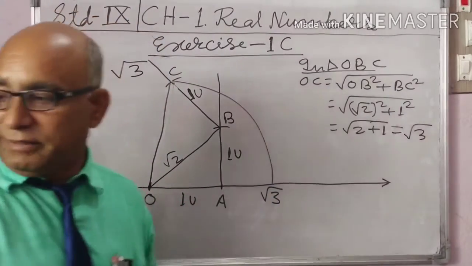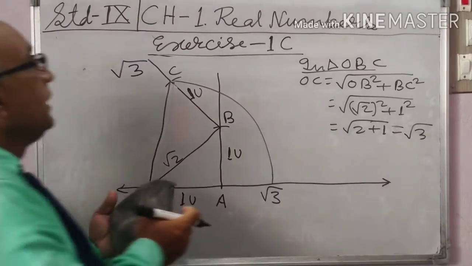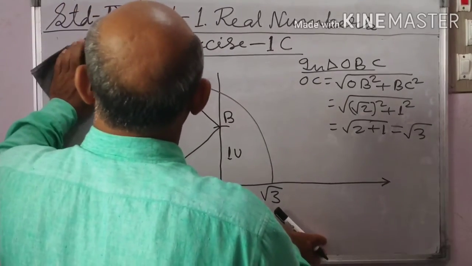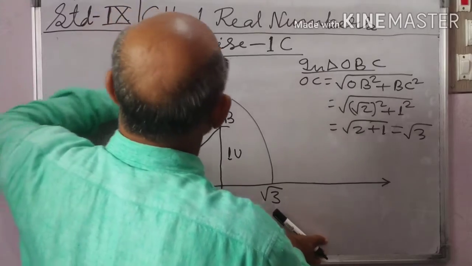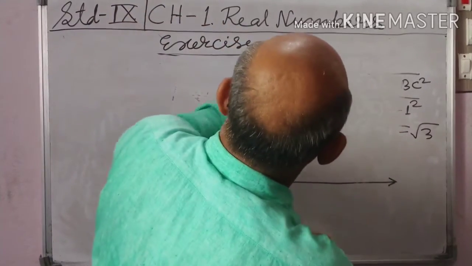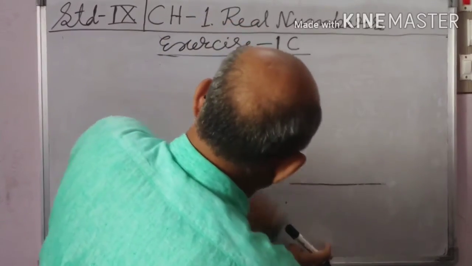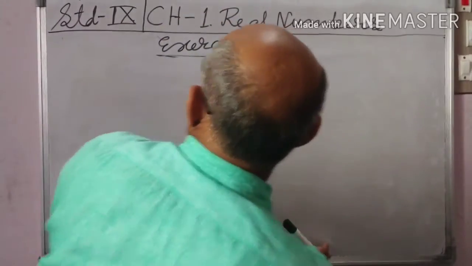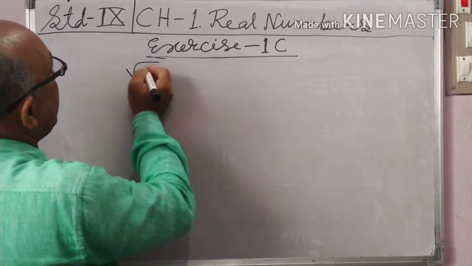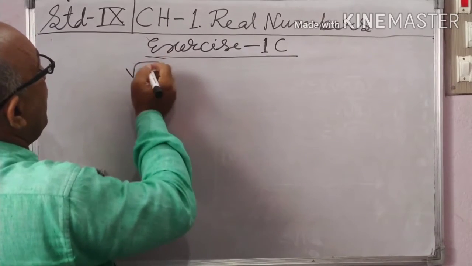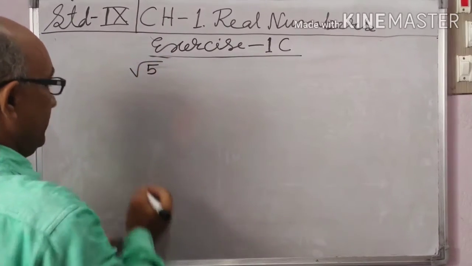So we represented root 3. Now next is to represent root 5 on the real line.